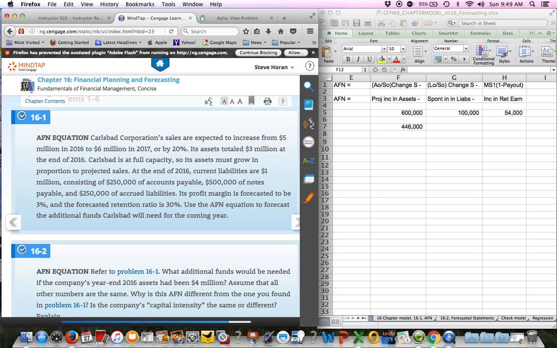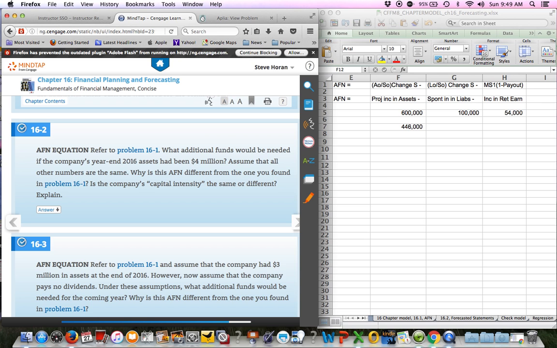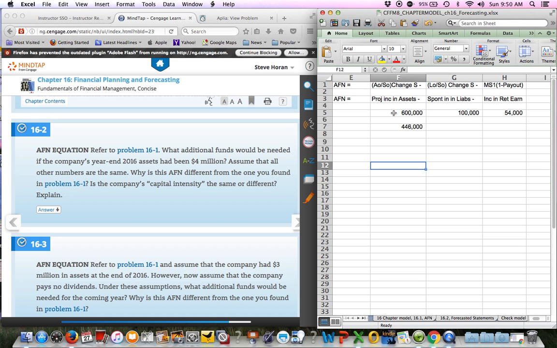Questions 2 and 3 are just variations of question 1. It says for question 2, refer to question 1, what additional funds would be needed if the company's year-end assets had been $4 million? Assuming all numbers are the same, and then why is this different? So let's just go ahead and change that one number. Instead of assets being 3 million, we're going to change that to be 4 million. So we're going to go from 446 to a different number. Just by changing that one number, we get 646. So it goes up a lot more. It goes up by 200,000.